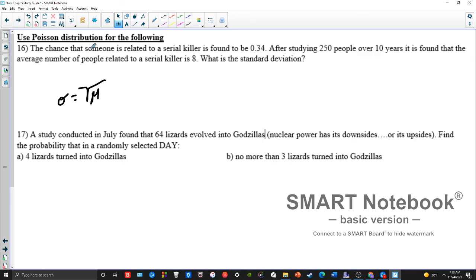But if it's Poisson, well, we don't have an n, we don't have a p, we don't have a q, we don't have a table. We don't have anything for a Poisson other than, as I told you, the average. That's the only thing we need for a Poisson: the average and the number of successes.